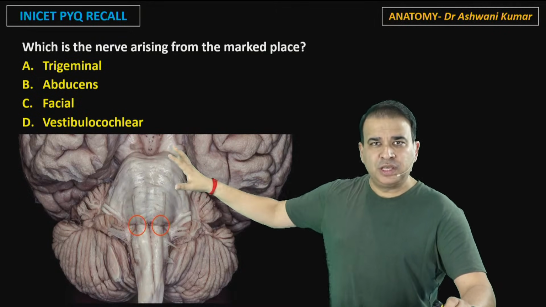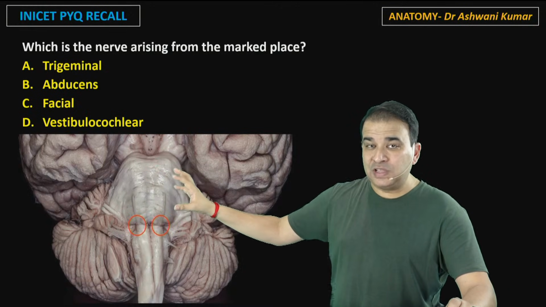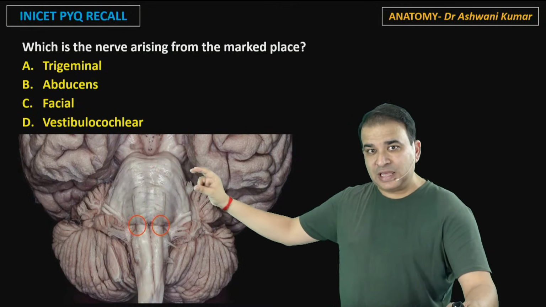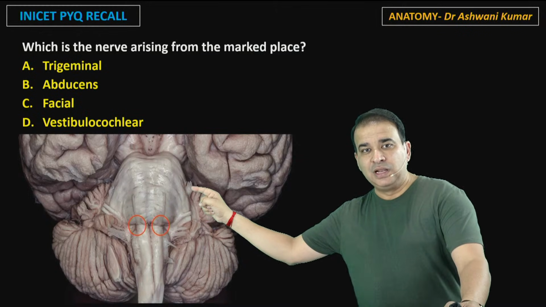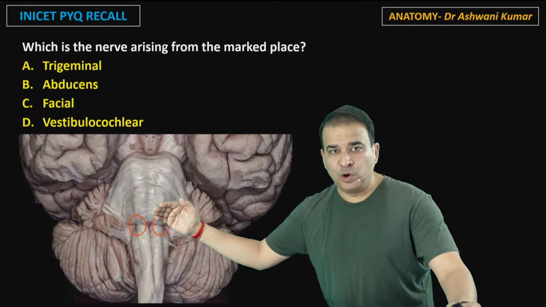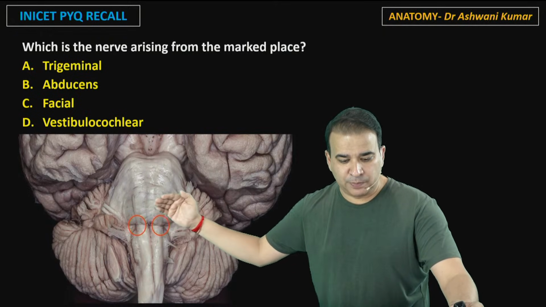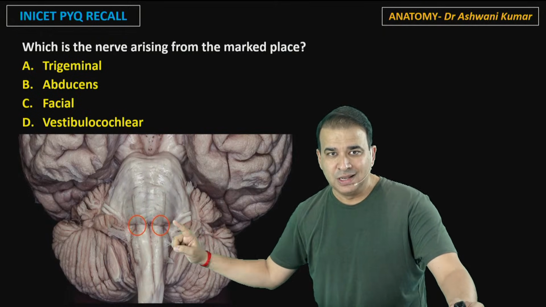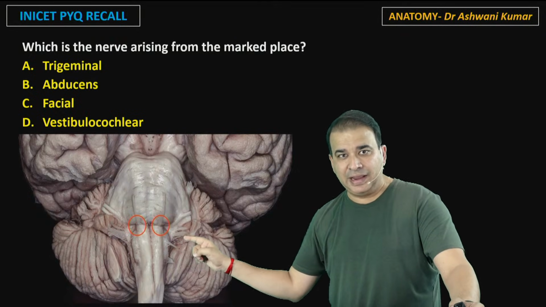Pons, a huge area of the pons here, but the only nerve that you see coming out of the ventral aspect of the pons, and that too very much toward the lateral side, from somewhere from here, is the thickest cranial nerve, and that's the trigeminal nerve. The pontomedullary junction, the junction between the pons and medulla, is here. So the 6th, 7th and 8th nerves will come out from there.